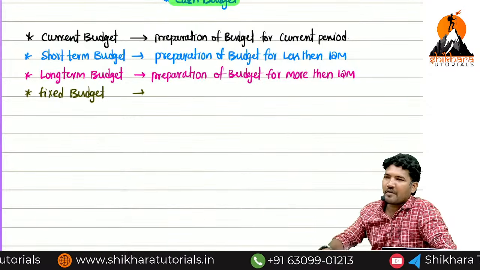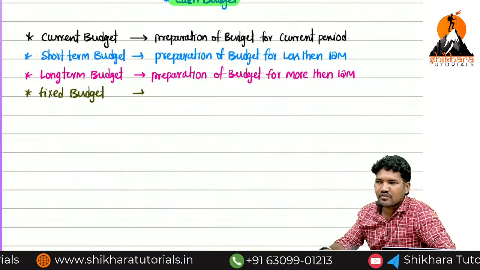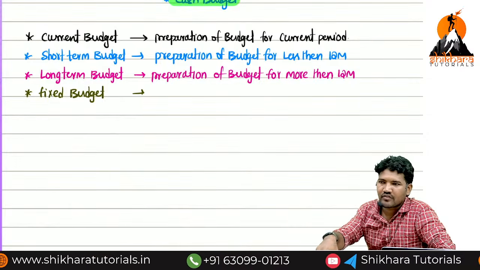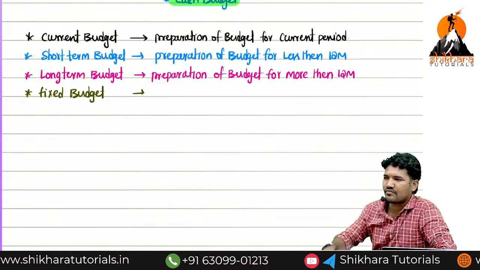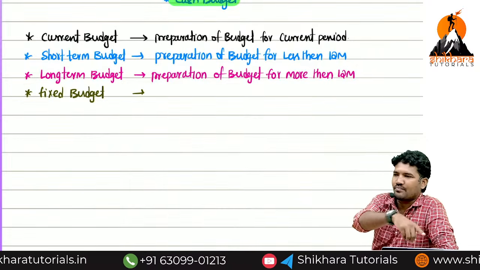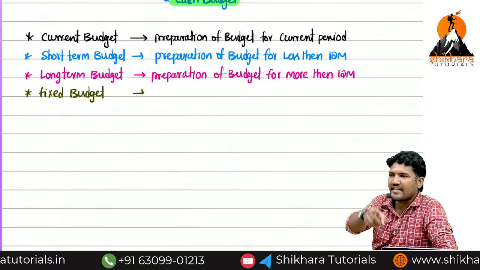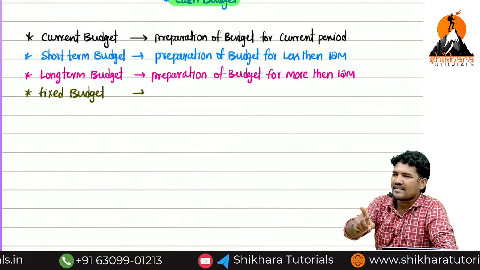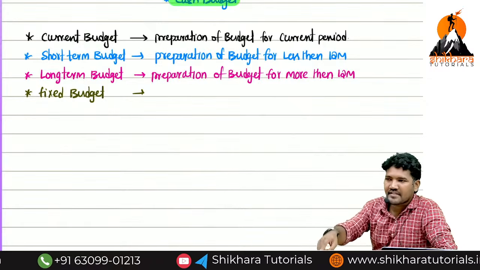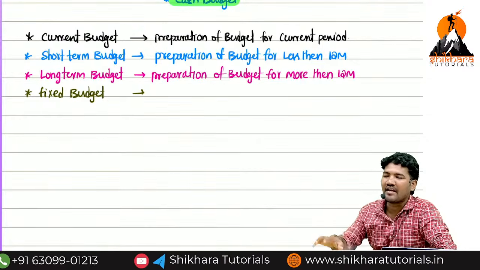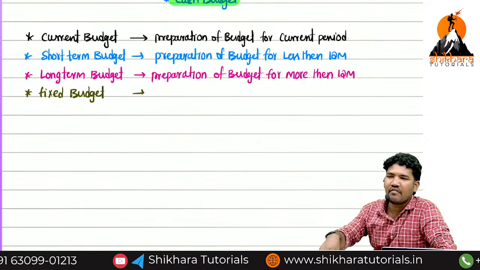When it comes to variable cost, what is variable cost? Cost varies with the change in level of output. That is nothing but classrooms. If students increase, I need to take another classroom and spend cost for another room. If they decrease, I need not pay. That is the meaning: cost varies with change in level of output.